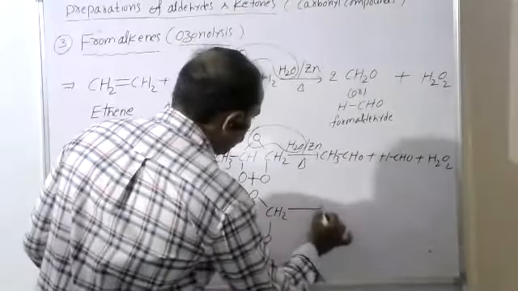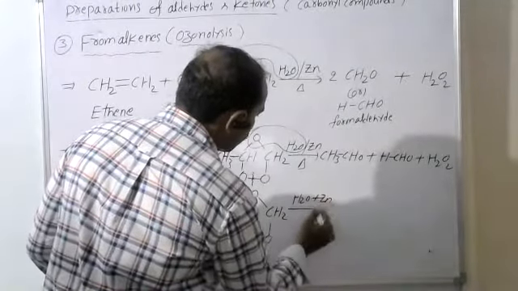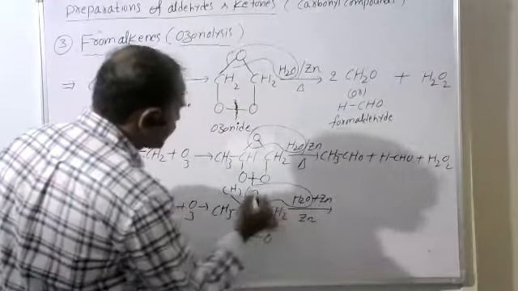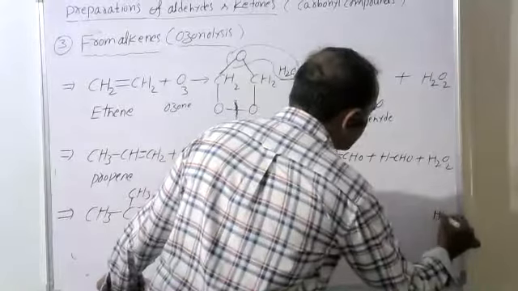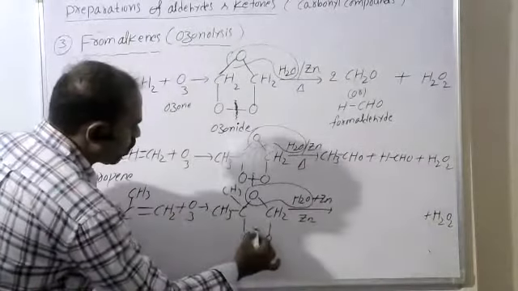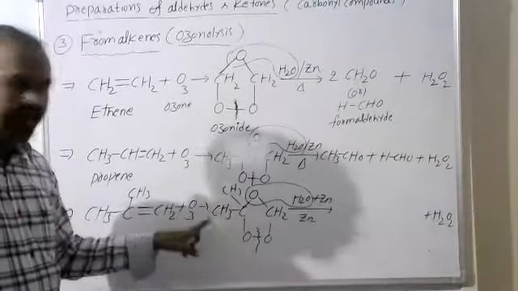After that, when it is heated with zinc and water, it combines with H2O and is replaced as H2O2. Further, peroxy bond breaking takes place. What is the left side product?